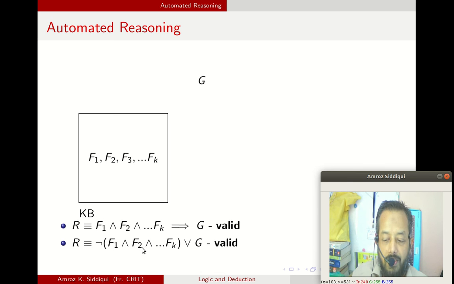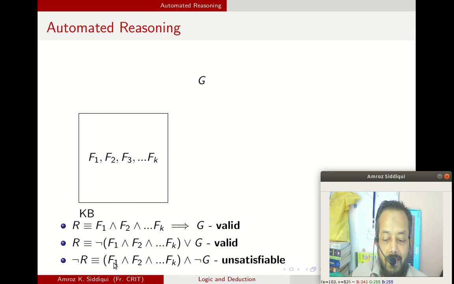So we have just converted this statement into this, that's all. Now a negation of this, if we just negate this expression, then what we get is an expression like this. Now just have a look at this. This is really very interesting and a very powerful way of saying that we can infer the new goal from these facts or not.